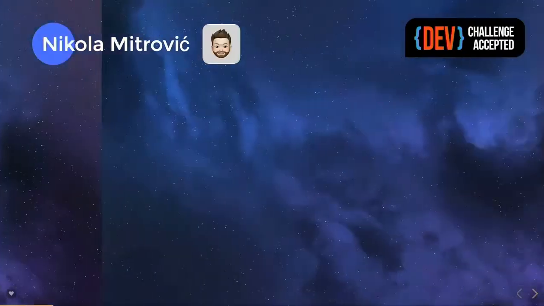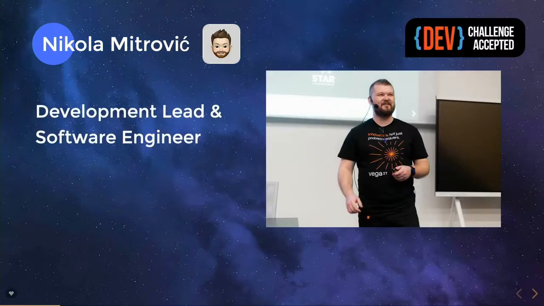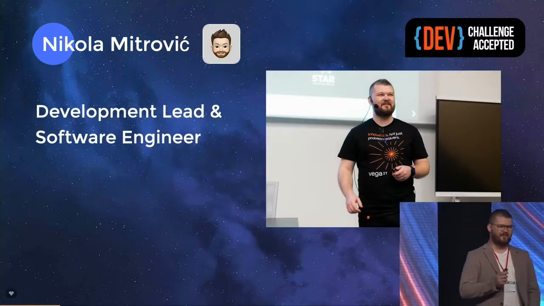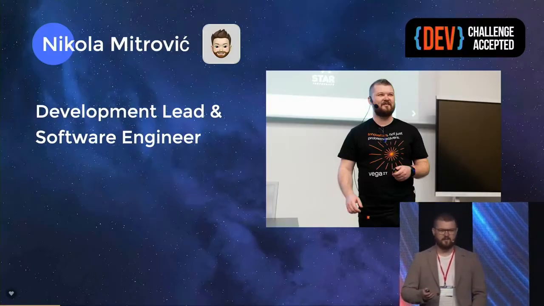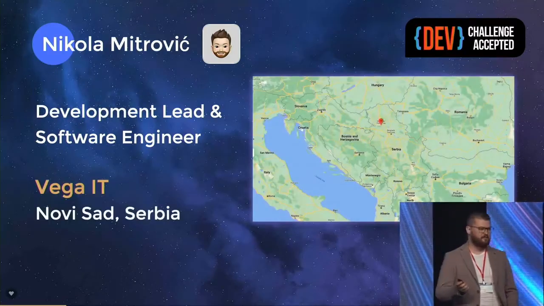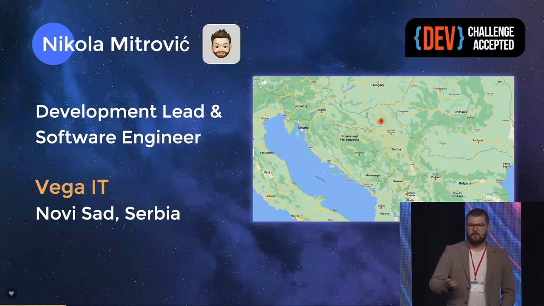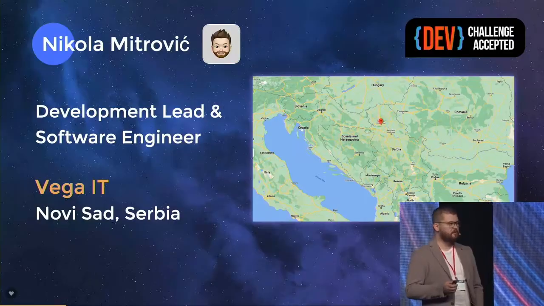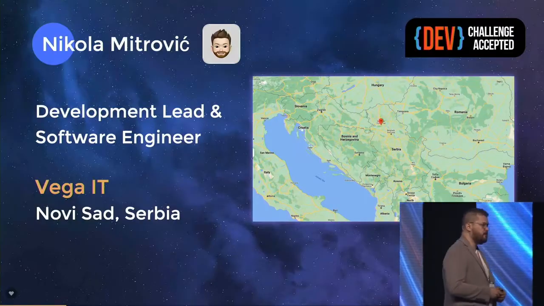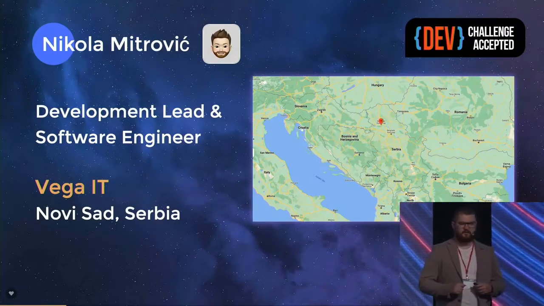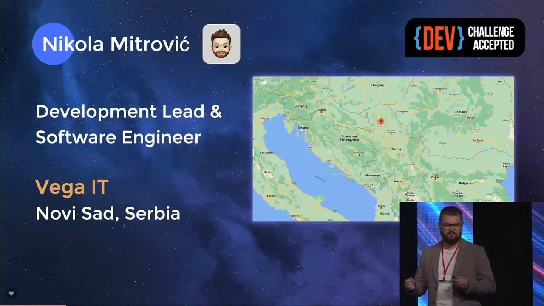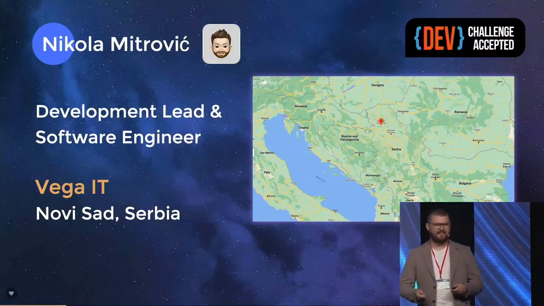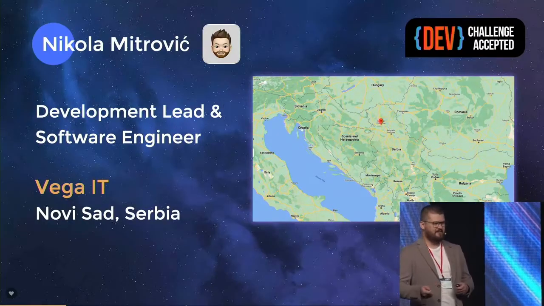A little bit about me. When I was in high school, I always wanted to study psychology. Now I work at my dream job at Vega IT, based in Novi Sad, Serbia, where I work as a development lead, which means that I teach people soft skills. I teach them how to communicate with a client, how to do presentations, obviously, how to estimate tasks, how to deal with stress, and so on and so forth.